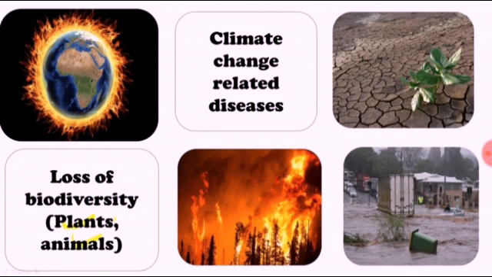Now when the forests were cut down, climate changes had come. So the ozone layer, which protects us from the outer UV rays, is now breaking up. It is only because of the pollution of the environment. Now, climate change related diseases.